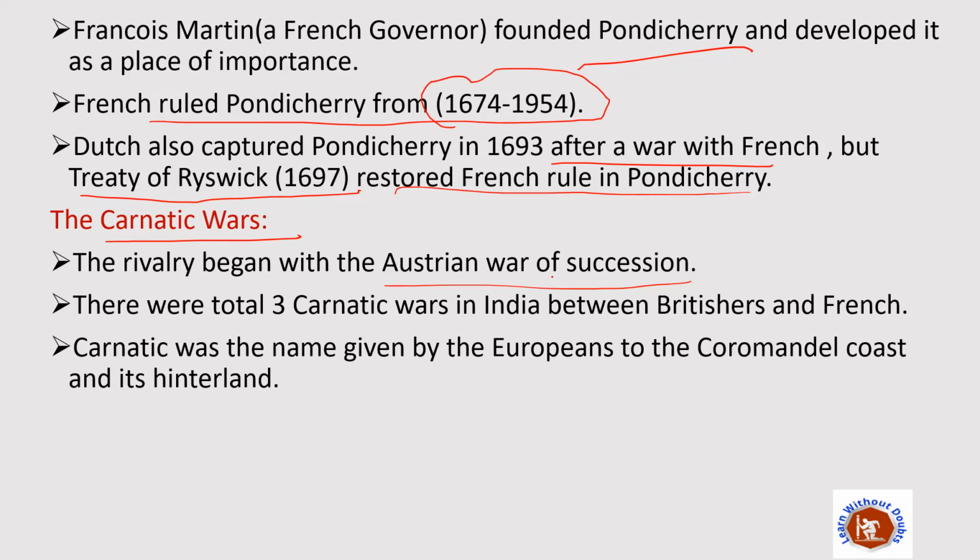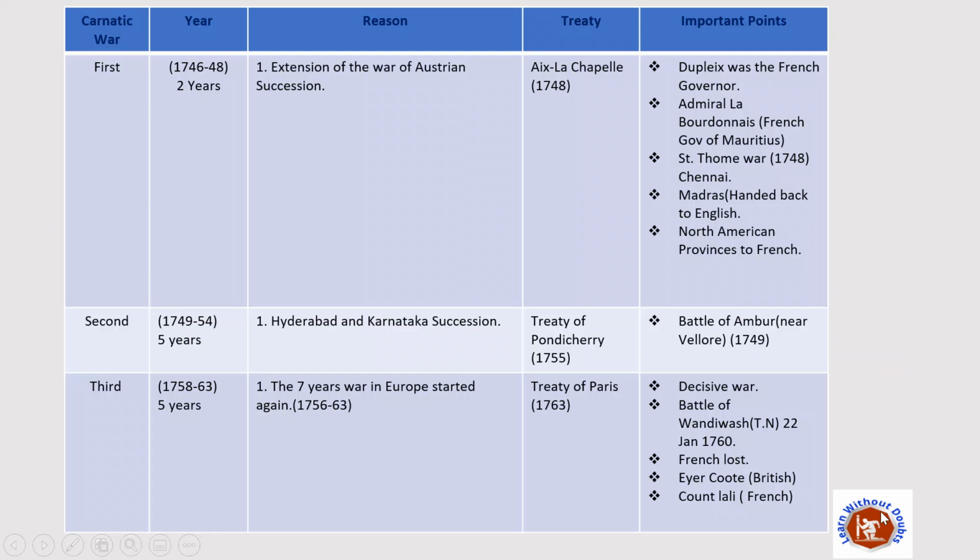There were a total of 3 Carnatic Wars in India between the British and French. Carnatic was the name given by the Europeans to the Coromandel coast and its hinterland. So the area near the Coromandel coast and its nearby area were known as the Carnatic by the Europeans. Now let's start with the 3 Carnatic Wars.